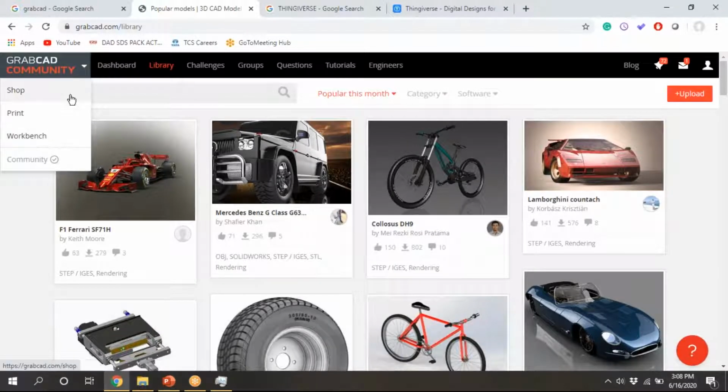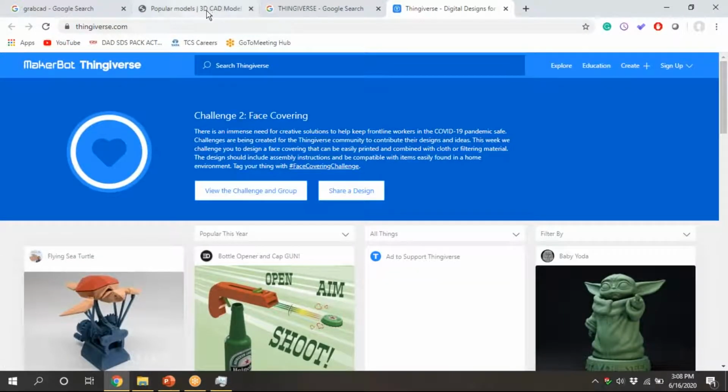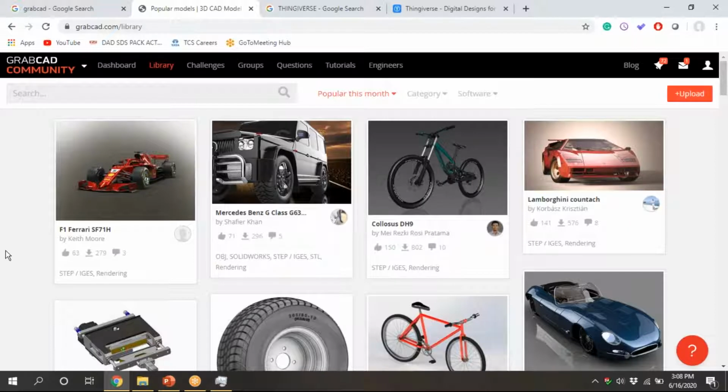Previously we were in the workbench, now we are in the GrabCAD community. First of all, we will see the difference between GrabCAD and Thingiverse. Remember, GrabCAD is owned by Stratasys and Thingiverse is owned by MakerBot. You can find mechanical components in GrabCAD. In Thingiverse you can find things for ordinary people, like toys and all those things. Why Thingiverse? In 3D printing, 3D printers are there in America.